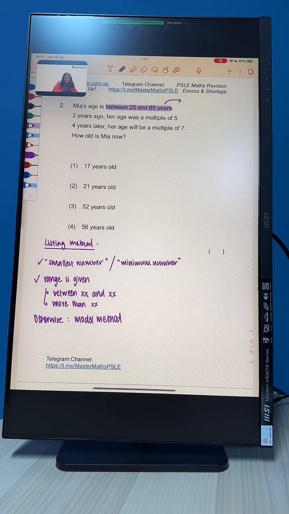In this case, we see between 25 and 65. So we see a range, therefore we use the listing method, because a range is given.